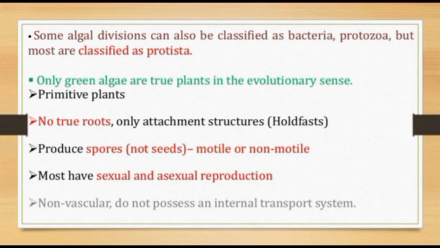They have no true roots, only an attached structure, that is the holdfast. They produce spores, not seeds, meaning they do not produce any type of seeds. They are motile or non-motile. They have both sexual and asexual reproduction. These are non-vascular and do not possess an internal transport system.